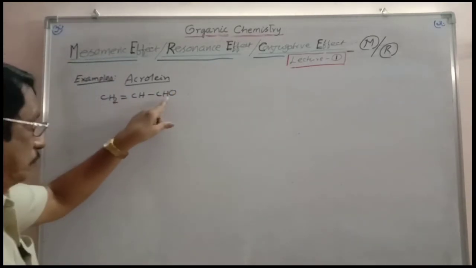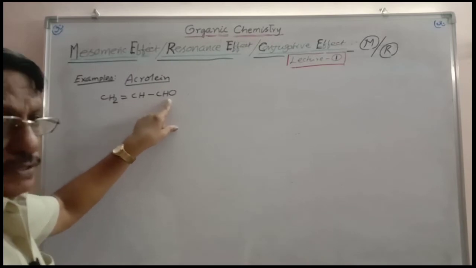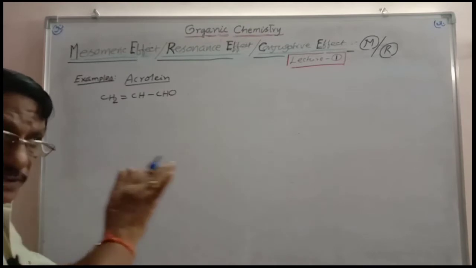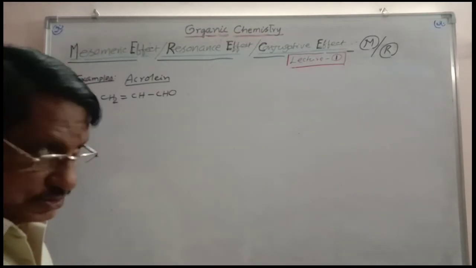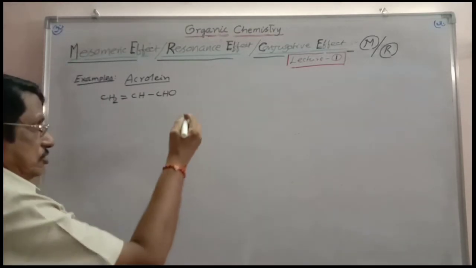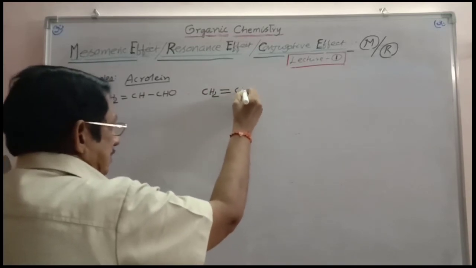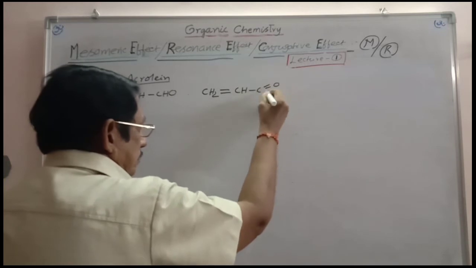To this sp2 carbon a group is attached. This group is containing a pi bond, and so it causes polarization via the pi electron cloud. Mesomeric effect: displacement is towards the group, so it is a minus mesomeric effect. You have to write the resonance forms for this case. CH2=CH-C=OH.